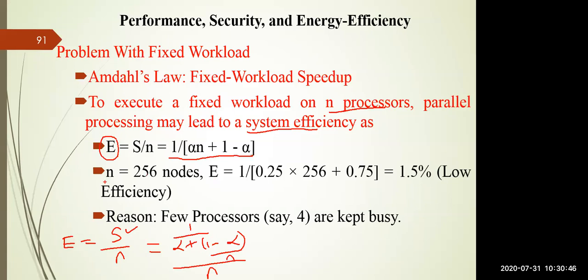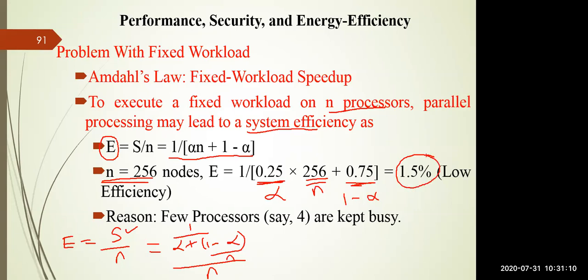For example, if you take n value as 256 nodes, it will be calculated as in the previous calculations: 1 by 0.25 is your alpha value, 0.75 is your 1 minus alpha value, and the number of nodes is 256. If you calculate it, you will get an efficiency of only 1.5%.